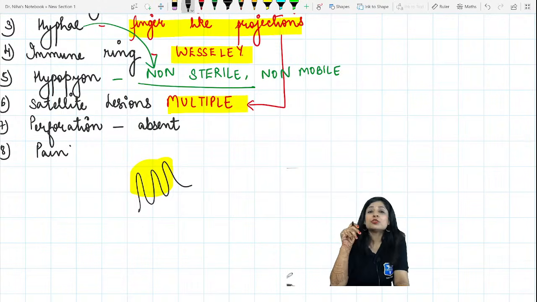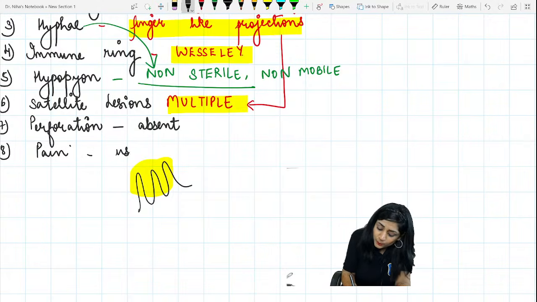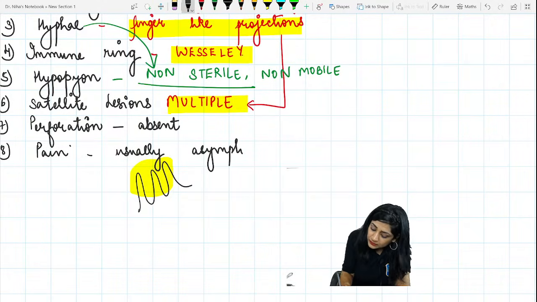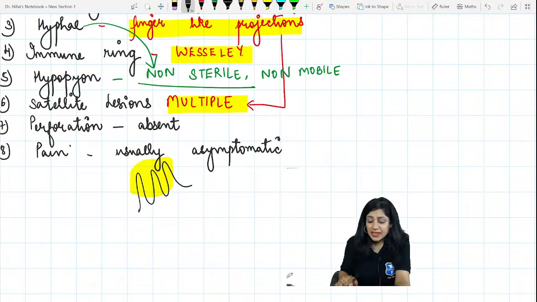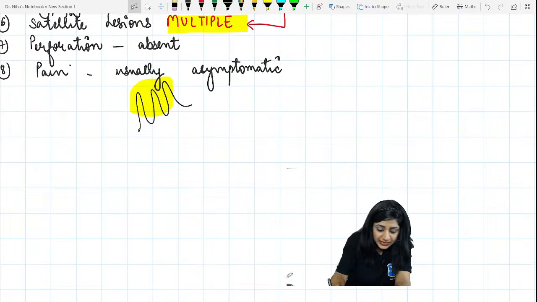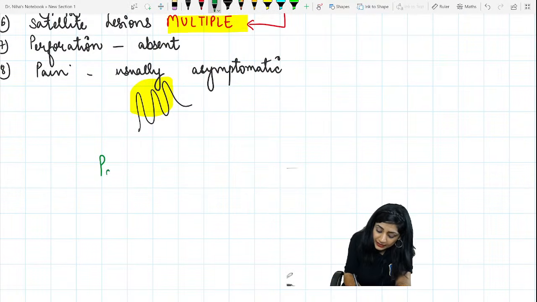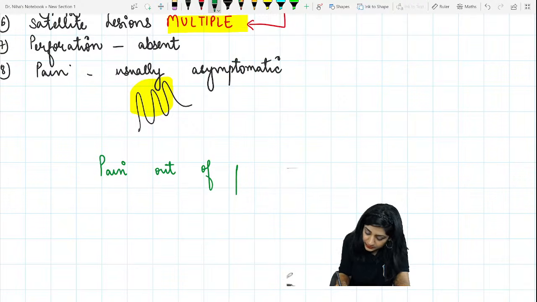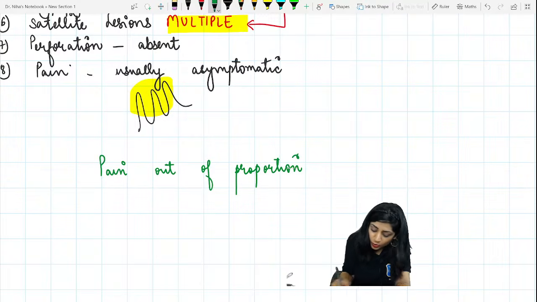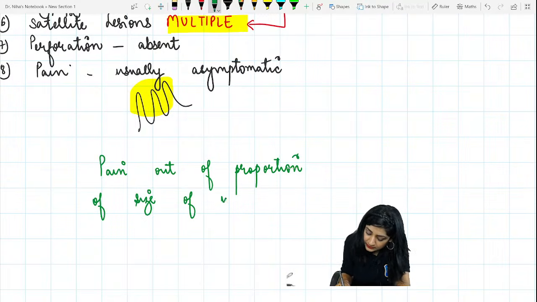Pain. Pain out of proportion is not there. Usually there will be no pain. Usually it is asymptomatic. There is no pain. And what somebody was saying, out of proportion. So pain out of proportion. Where do you get pain out of proportion to the size of the ulcer?